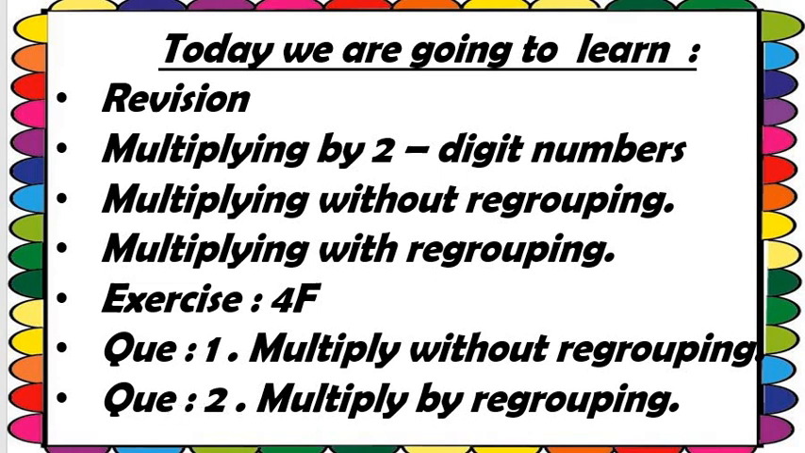Understood all of you? Now let's check everything one by one. Again I am repeating for you: today we are going to learn a new topic, multiplying by 2-digit numbers. After that, multiplying without regrouping and multiplying with regrouping, both topics under multiplying by 2-digit numbers. Then exercise 4F, question number 1, multiply without regrouping, and question number 2, multiply with regrouping. Understood all? Got my point?